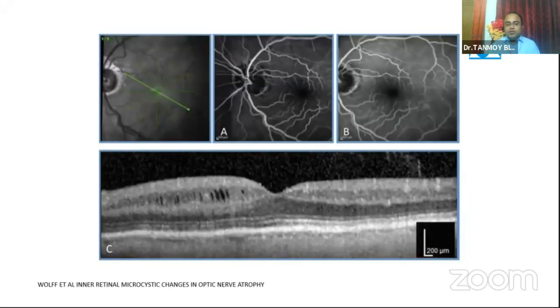A study by Wolf et al. clearly shows that these patients do not have leakage of the dye in any phase during fluorescein angiography, thus proving that these cysts are not truly fluid-filled cysts. So multicolor imaging in inner nuclear layer microcysts secondary to optic atrophy helps us in avoiding fluorescein angiography and coming to a diagnostic conclusion.